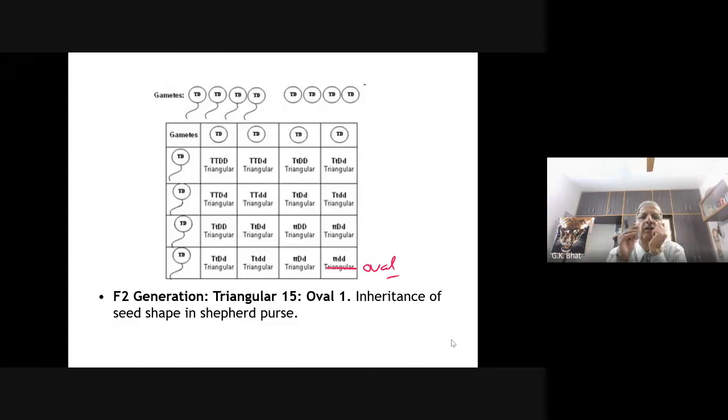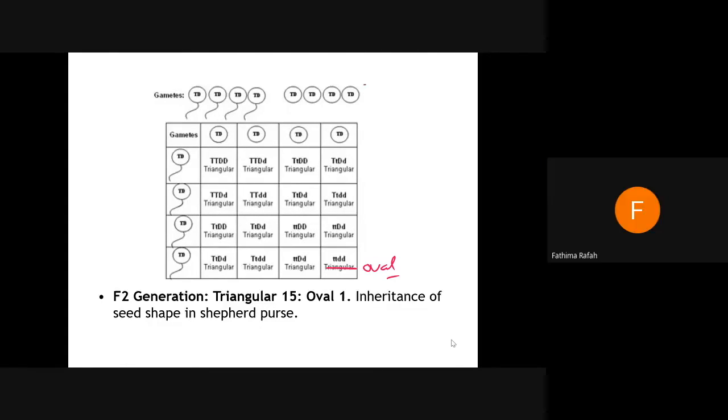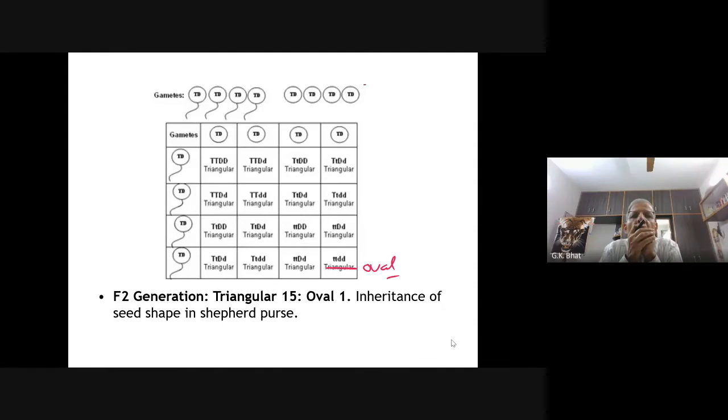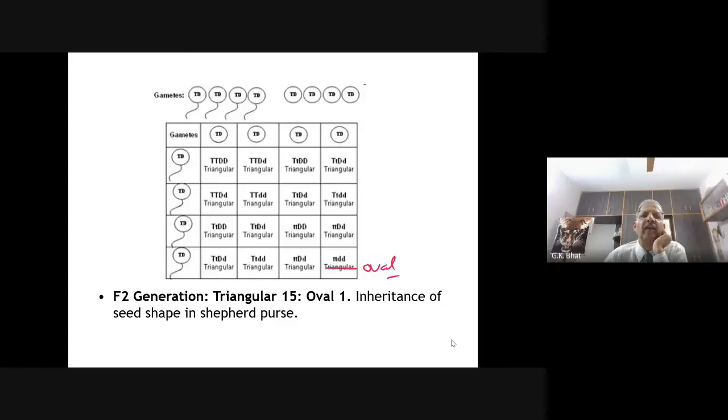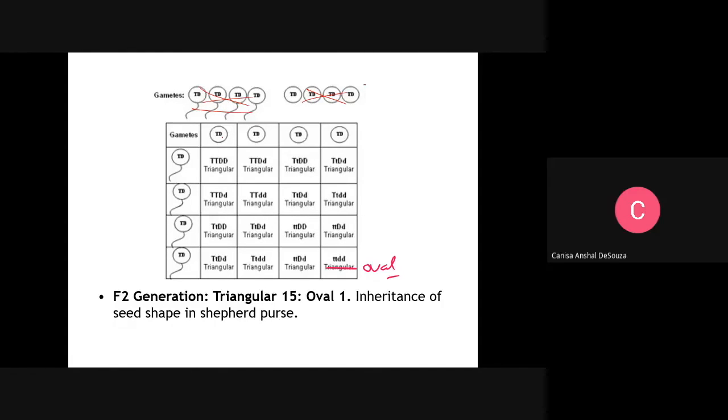Yes, the gametes are the mistake. They are all wrong. What should be there? Capital T, capital D.